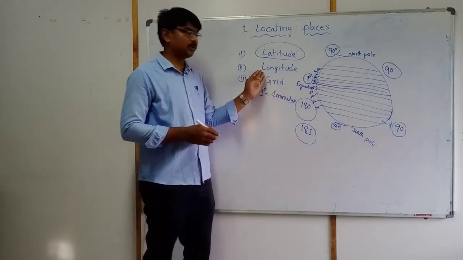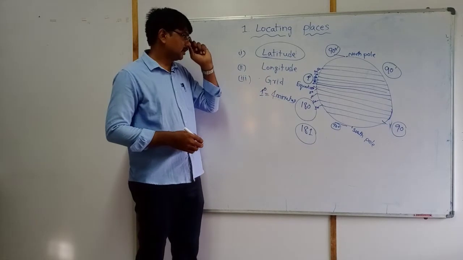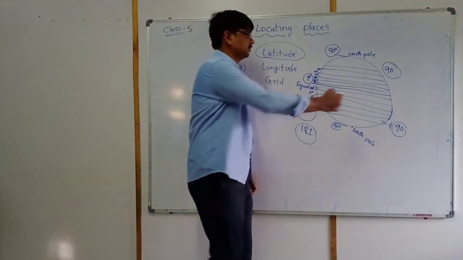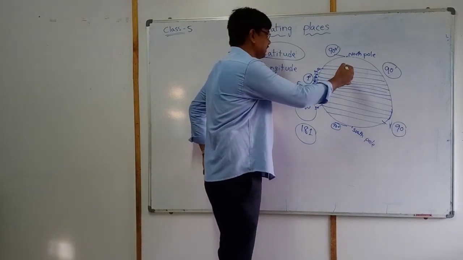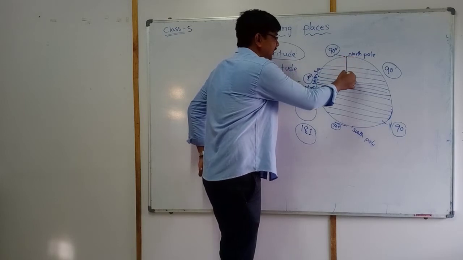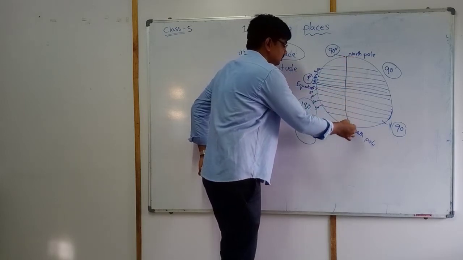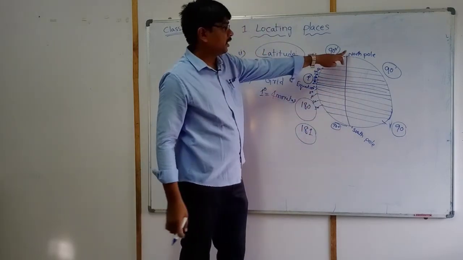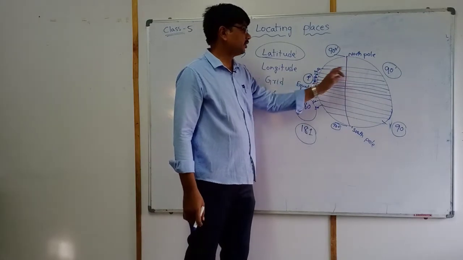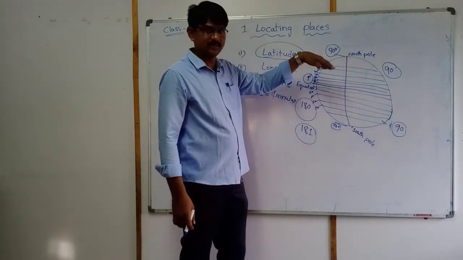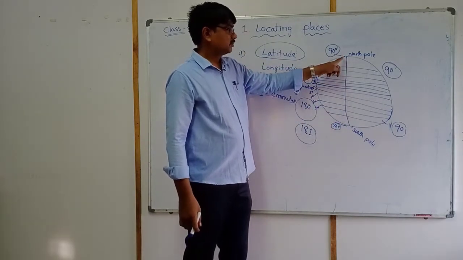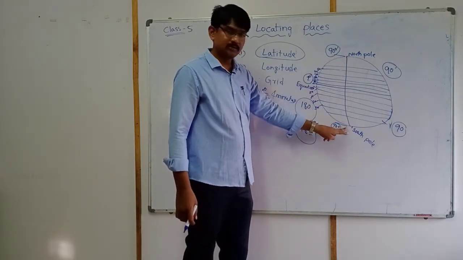Next, let us come to longitude. Longitudes are also imaginary lines, but some differentiation is there. Latitudes are halfway drawn imaginary lines, but longitudes are joining the North Pole and South Pole.